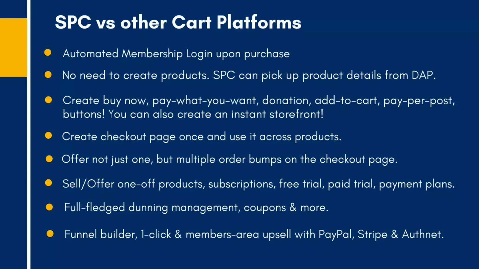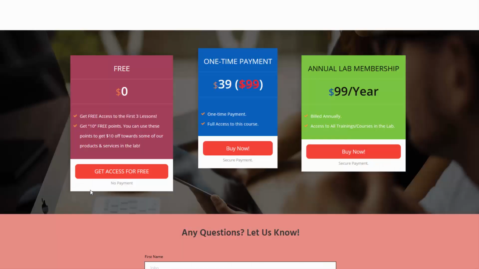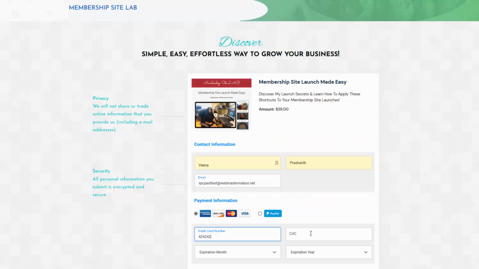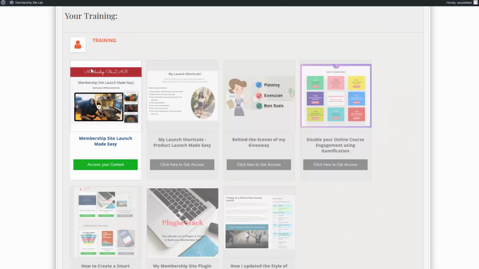Now let's take a quick look at what the user experience is like for your paid products or services. Users arrive on your sales page. Let's say they decide to buy your product or service. They click on the payment button and they land on your checkout page. On the checkout page, they fill out the details and complete the purchase. Upon completion of purchase, you can send them wherever you want them to go.